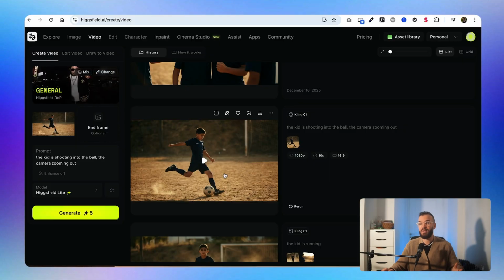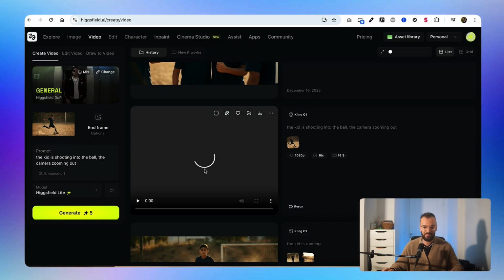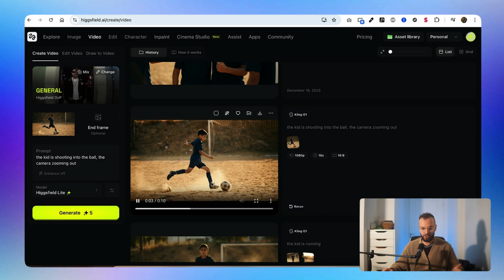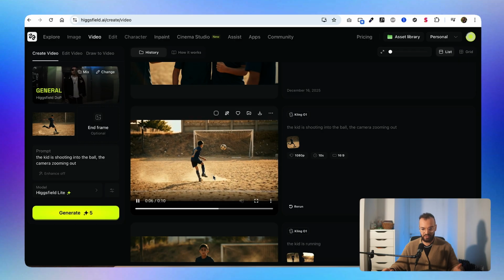Some parts were a bit more complicated to create. For example, this one where the kid is shooting the ball. I gave him the first frame and prompted: the kid is shooting the ball, the camera is zooming out. As you can see, it's not really the best. The first part is not usable, but this part here is perfectly usable.